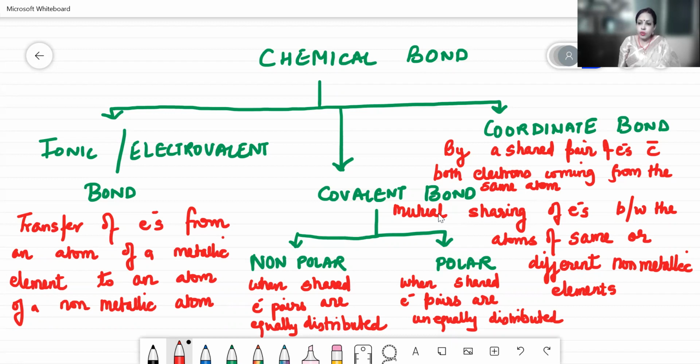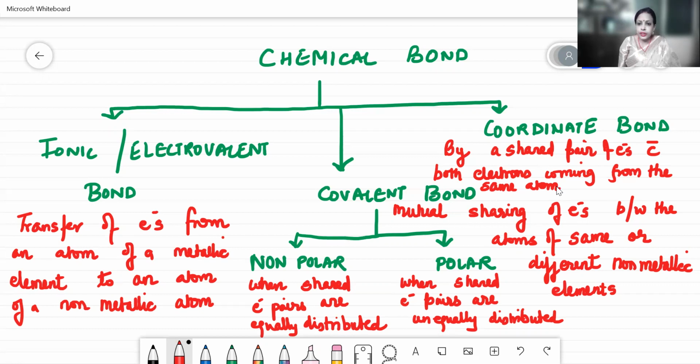Now, when we talk about the coordinate bond, it is a modification of covalent bonding, where the bond is formed by a shared pair of electrons with both the electrons coming from the same atom. Here we are talking about lone pair of electrons. Electrons are of two kinds, bonding electrons and lone pair of electrons.